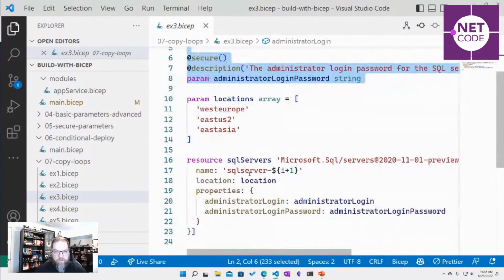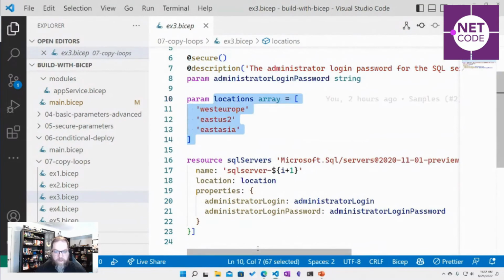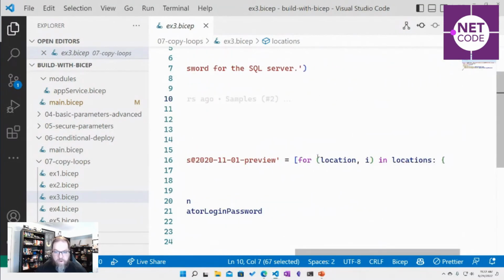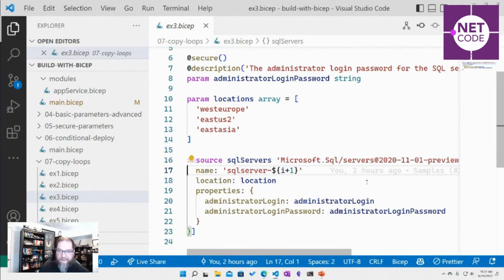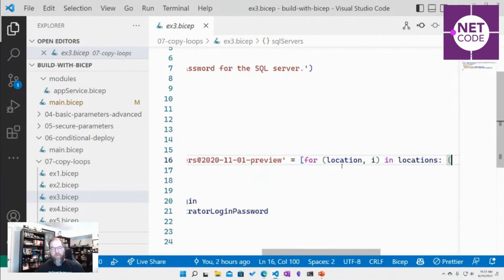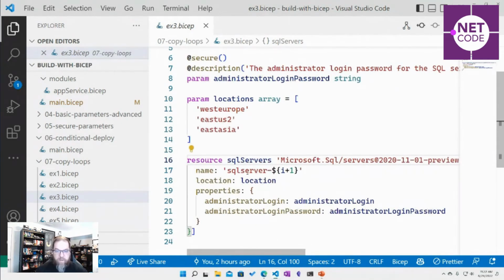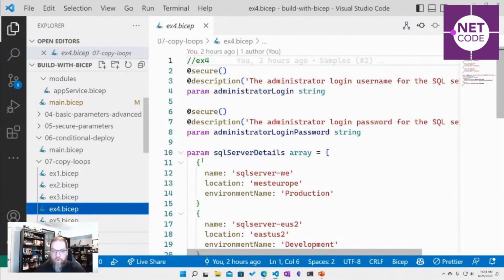We've got some parameters. We have an array of stuff, and for location in locations. Sorry, I keep scrolling like that. This time we have location comma i, and that's because this is going to show off the index. It'll show 0, 1, 2, 3. And so we would say SQL Server 1, be that in West Europe, SQL Server 2, East US 2. So that's how you can access an index of a loop as you're going through it.